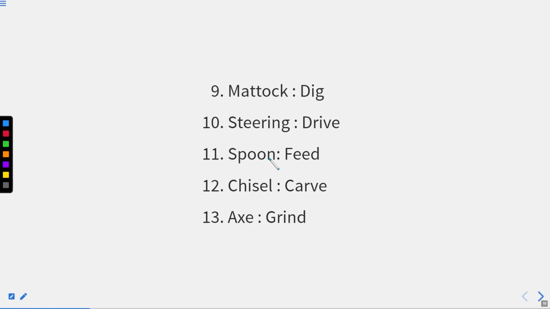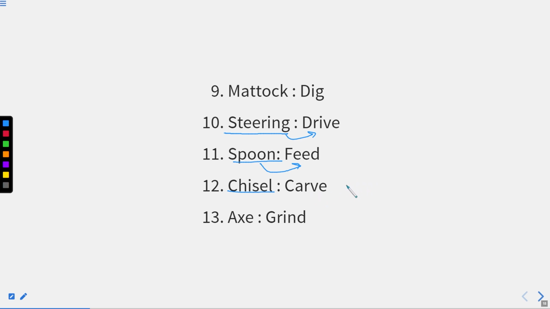Now I'm moving to some more examples, where you can see a steering. Those who drive a car have seen someone driving, with the steering wheel in their hands, which is used to drive it as they want. Spoon, we know spoon feeding. A spoon is used to feed someone, to eat. Chisel, I told you, is a tool used to carve something, to make a slot somewhere.